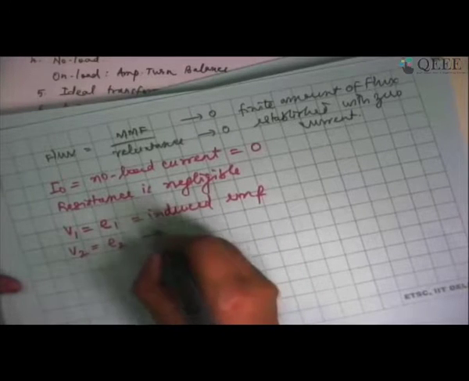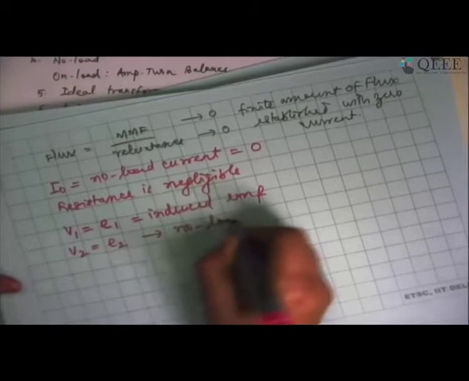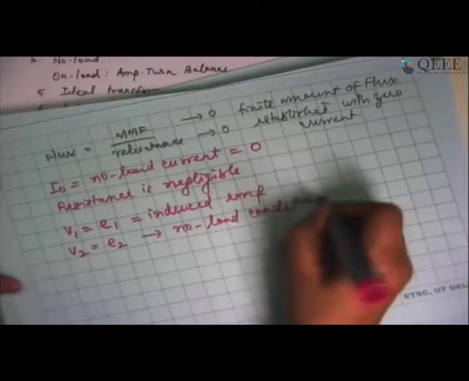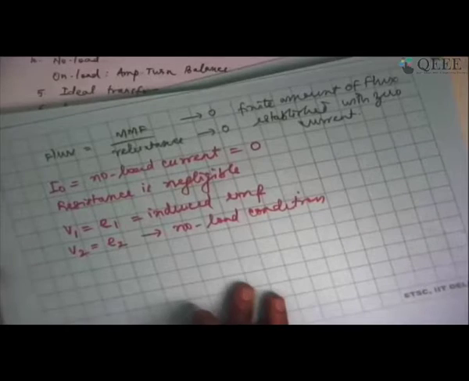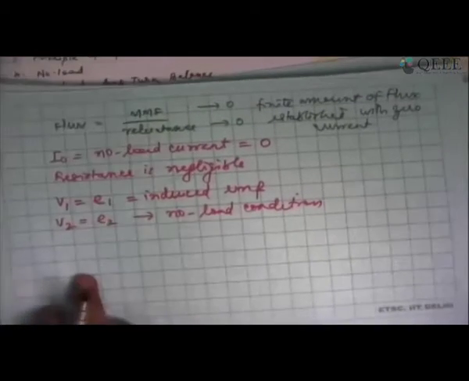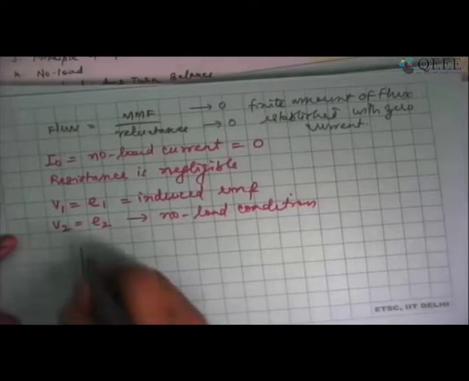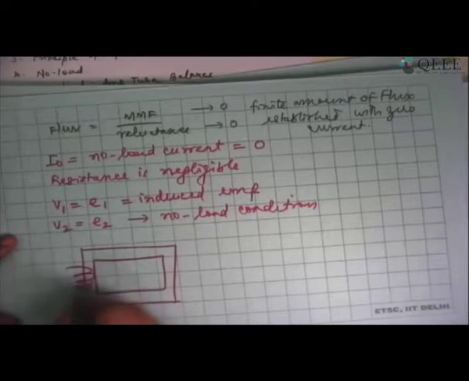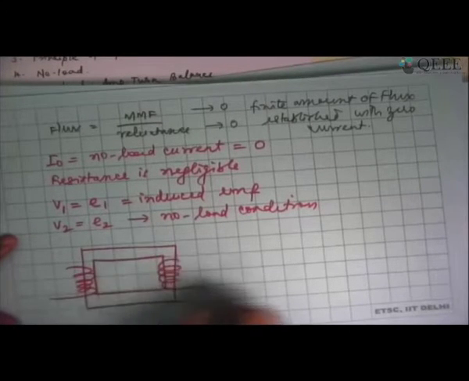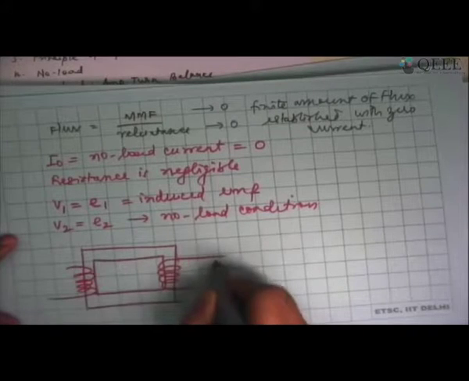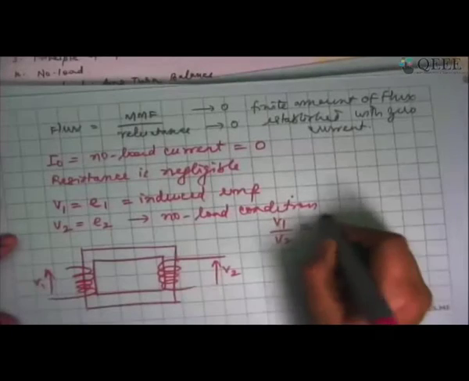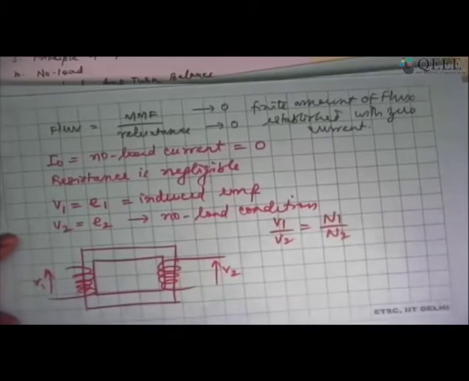Of course, this is true in the no load condition anyway, because there is no current in the secondary side. So under no load condition, whatever voltage I apply on the primary side as V1 induces a voltage on the secondary side as V2. And I'm going to have V1 by V2 equal to N1 by N2. This is very much valid.